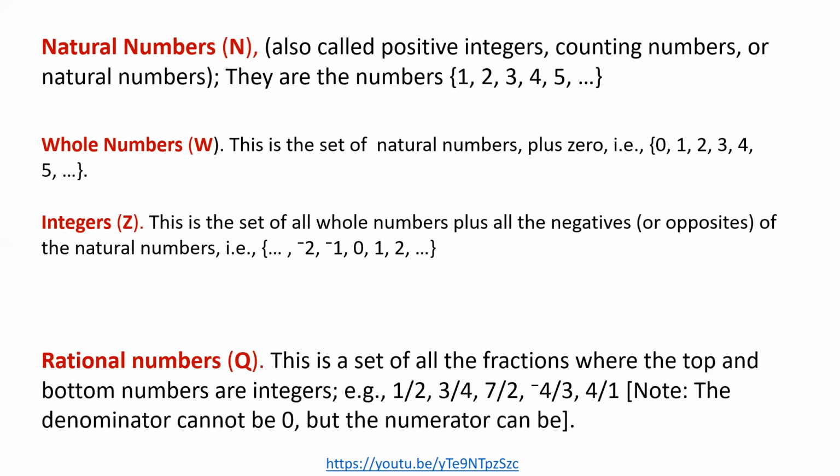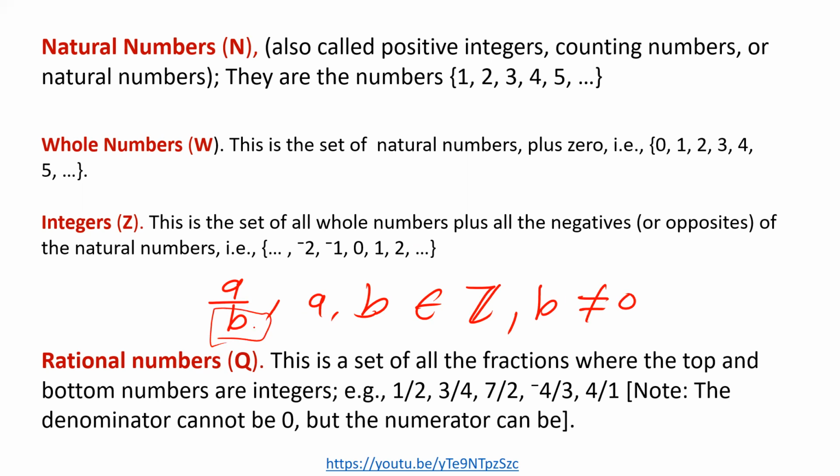What are rational numbers? Rational numbers are simply numbers that can be expressed in the form A over B, where A and B are members of what? They are members of integers. So this Z represents integers, and then B should not be equal to 0. What happens if B is 0? If B is 0, this whole expression will become undefined, because any number divided by 0, the answer is what?